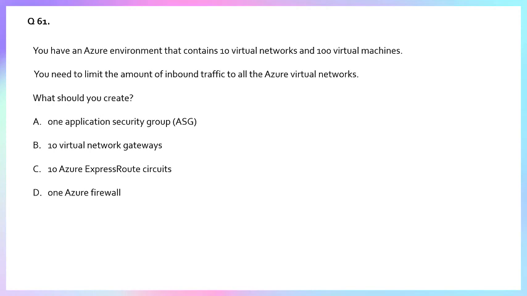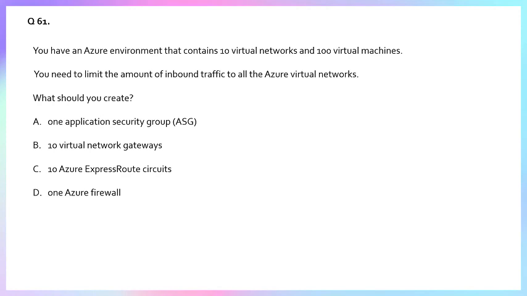Application Security Group, ASG. What is ASG? ASG is used to group VMs with similar functions. It helps with layered network security. But ASG works within a single virtual network. Remember, ASG always works in a single virtual network, right? It can't control global inbound traffic across the virtual networks. So option A is incorrect.